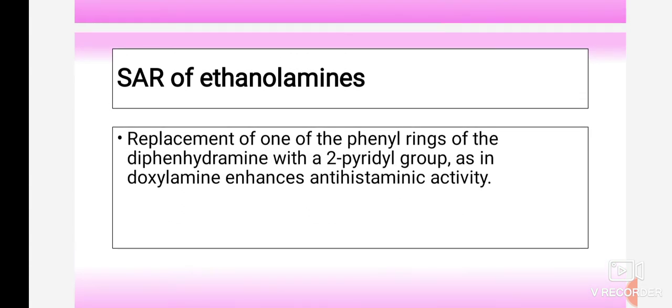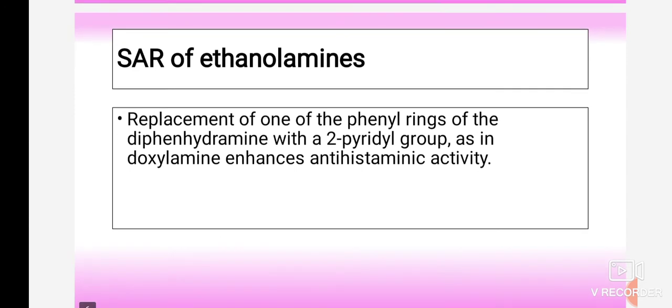They may ask you a justification for 2 marks, true or false. They may give you one sentence and ask whether the sentence is true or false, and to justify. So you have to explain their structural activity relationship: what is the effect on the activity if there is a change in the structure of the drug or in the position of a specific group.